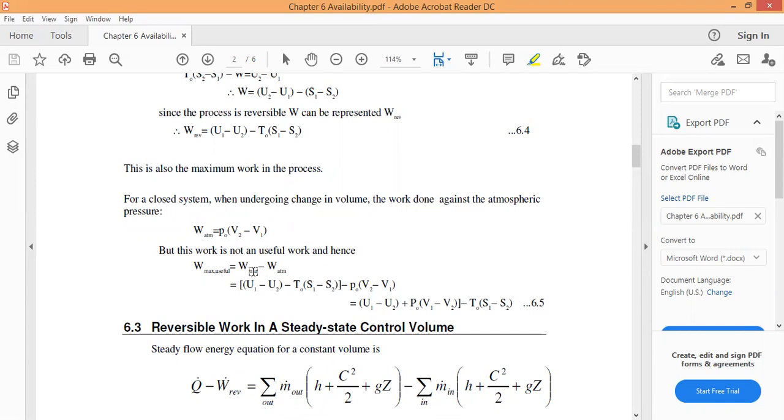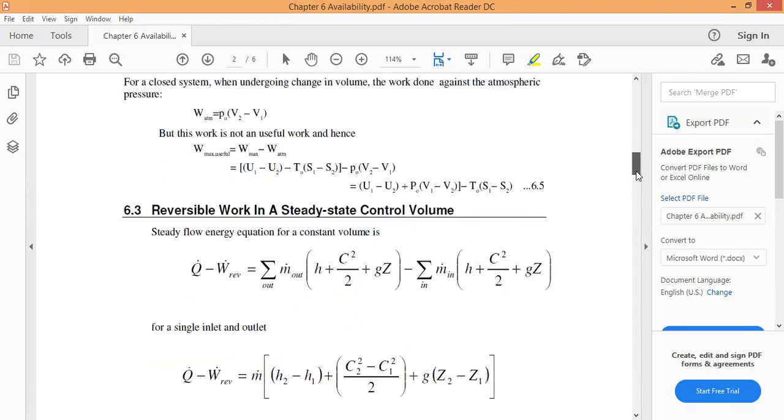So finally, what is our maximum work? This is our maximum work: U1 minus U2 minus T naught into S1 minus S2. The atmospheric work done of the closed system is P naught into V2 minus V1. So finally we get the maximum useful work as U1 minus U2 plus P naught into V1 minus V2 minus T naught into S1 minus S2. So this is our final equation.